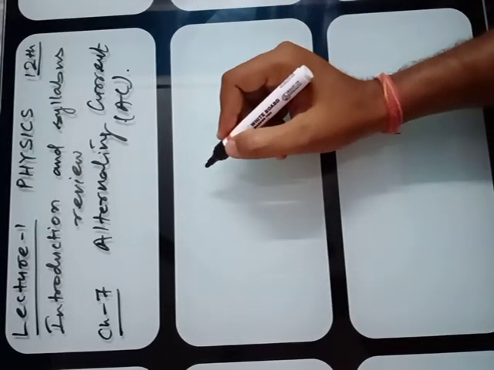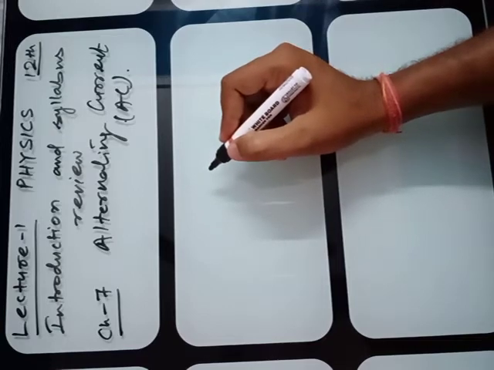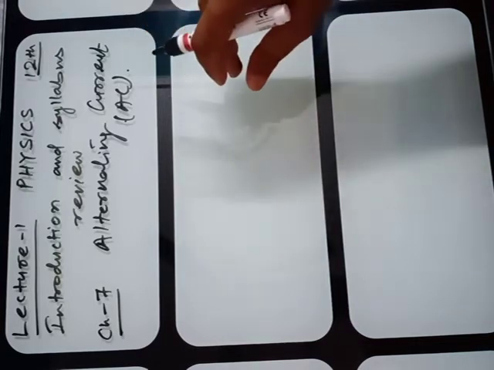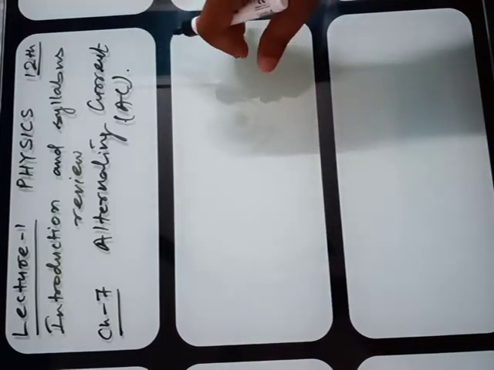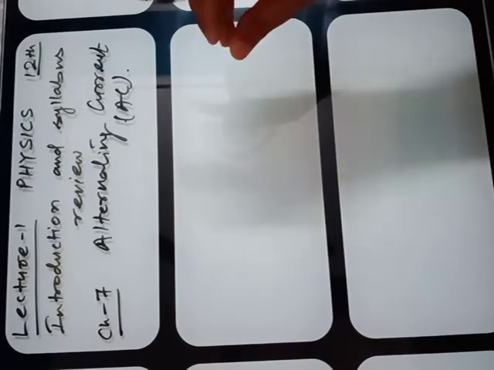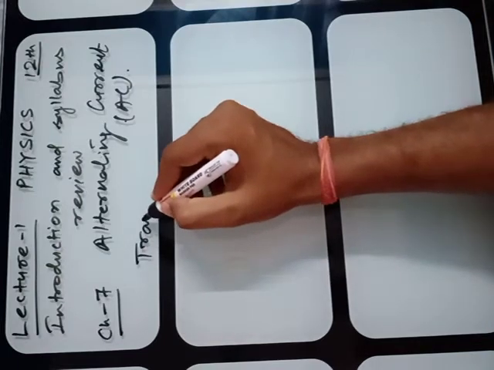So in this chapter alternating current, you have to start with the production of AC current, that is the AC voltage, and then you have to study some AC circuits, and at last you have to study about the transformer in this chapter, which is very important.